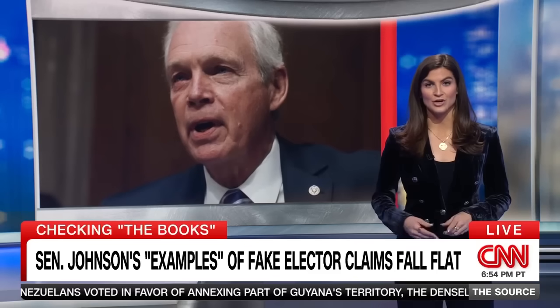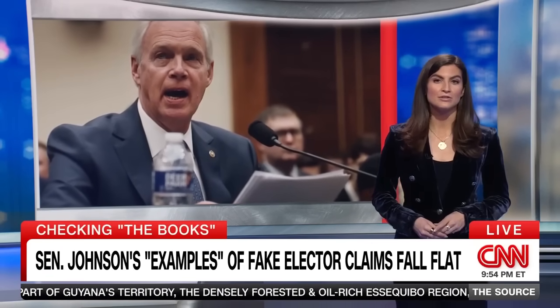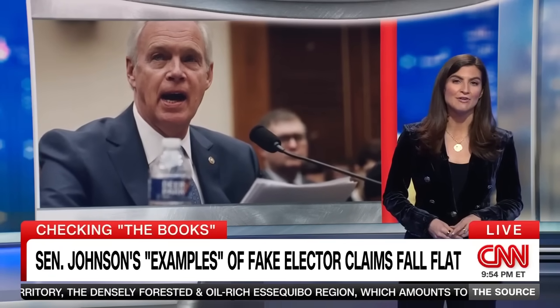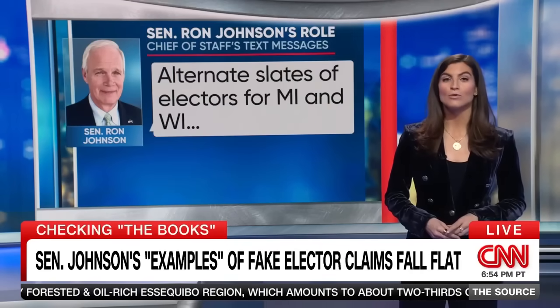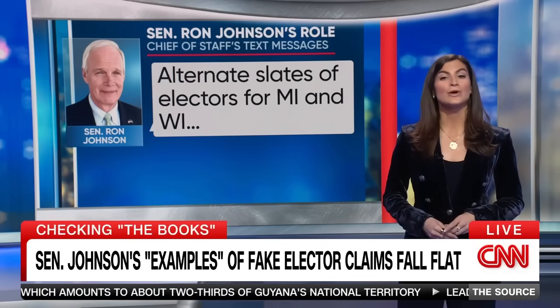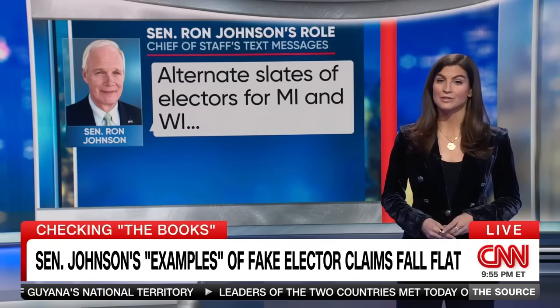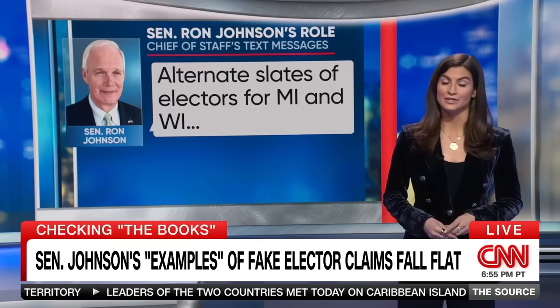Of course, Senator Ron Johnson's role in this has also come under scrutiny, given the text messages showing that his chief of staff was trying to deliver a, quote, alternate slates of electors for Michigan and Wisconsin directly to Vice President Pence on January 6th, something that will surely be included in the history books.